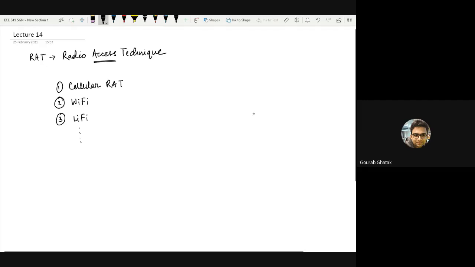Inside cellular there can be multiple RATs. As I was mentioning, you can have sub 6 gigahertz transmissions. Although it simply specifies different bands of operation, the functionality and hardware requirements of sub 6 gigahertz transmissions are considerably different from millimeter wave transmissions. You need a different kind of antenna, a different kind of power amplifier, and different engineering challenges are associated with millimeter wave transmission as compared to sub 6 gigahertz transmission. So it can be thought of as a different access technique.